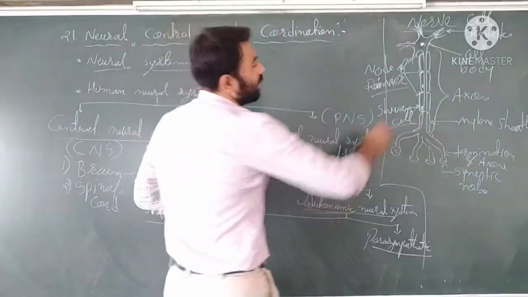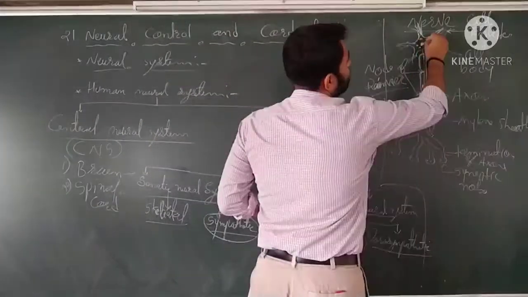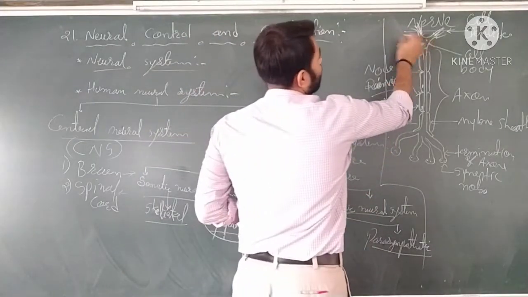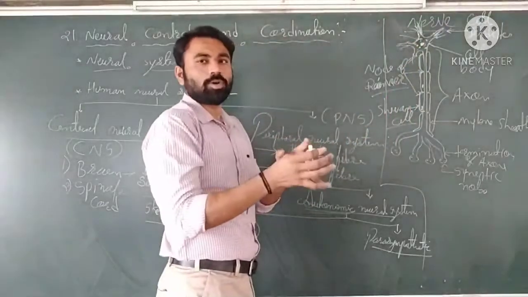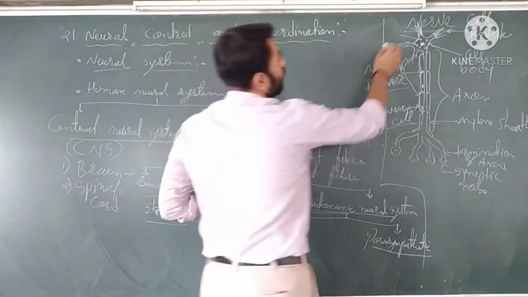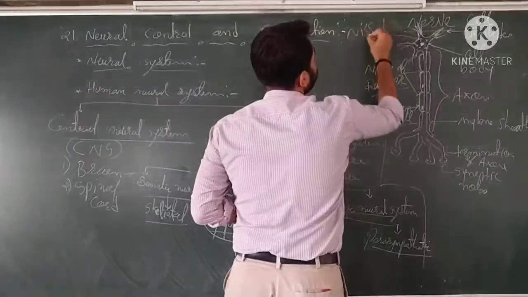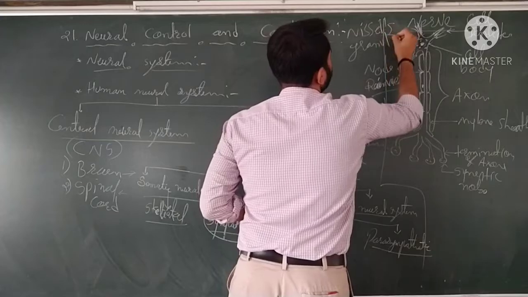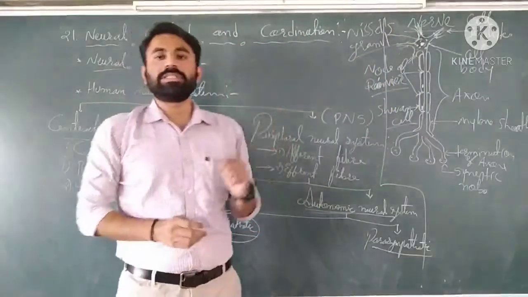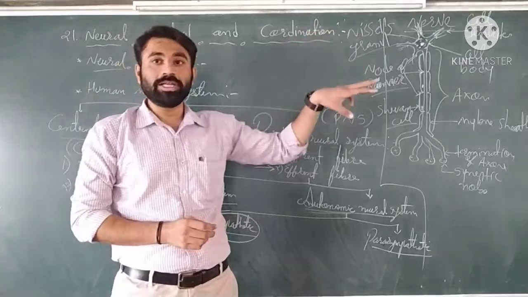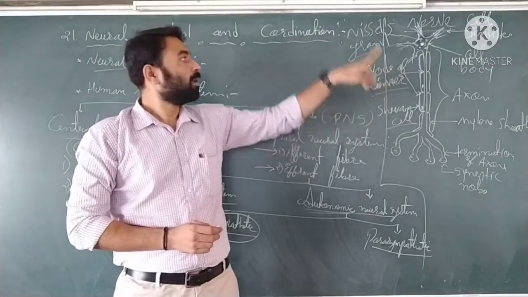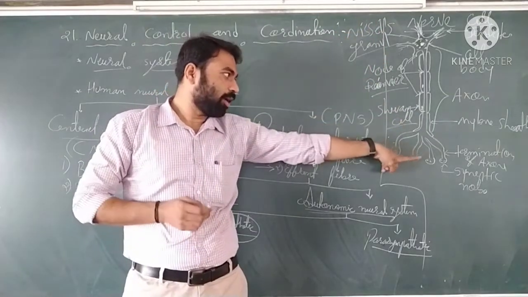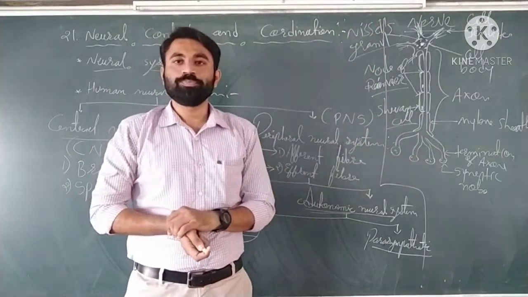Now, there are crystalline granules present in the cytoplasm around the nucleus. These granules are known as Nissl's granules. So there are different Nissl's granules present around the nucleus, or you can say in the cytoplasm. Then the upper part has dendrites, then cell body, then axon, termination of axon and synaptic node.